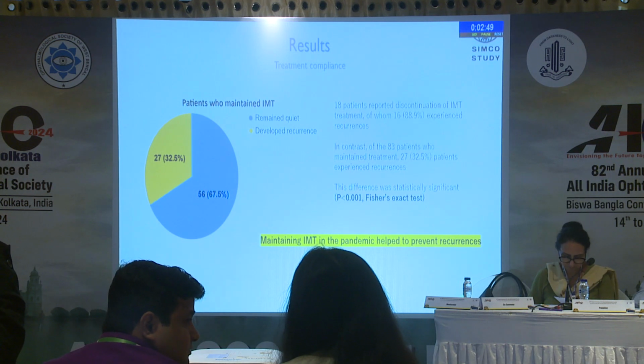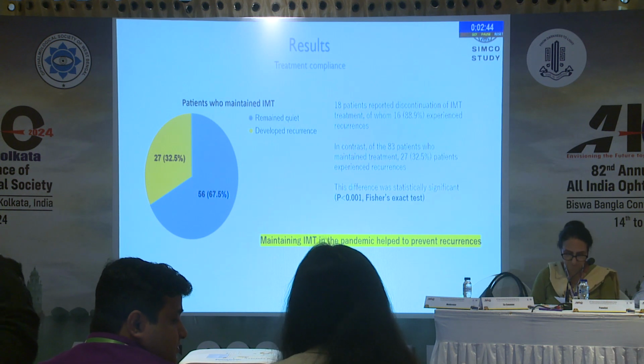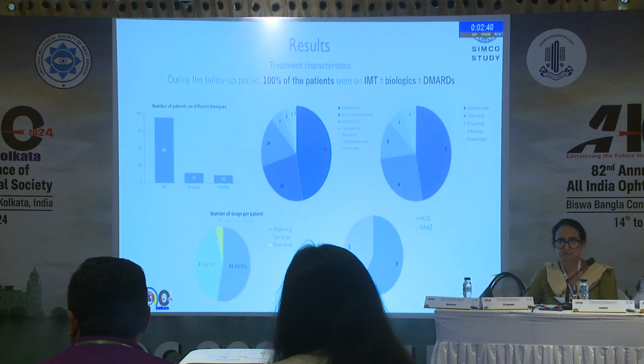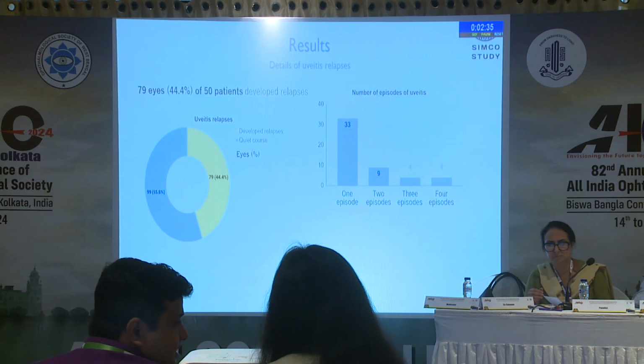So only 32% of them developed an inflammatory recurrence. So this was statistically significant, and this goes to show that maintaining immunomodulatory therapy during the pandemic helped to prevent inflammatory recurrences. These were the treatment characteristics, and let's look at the details of uveitis relapses.